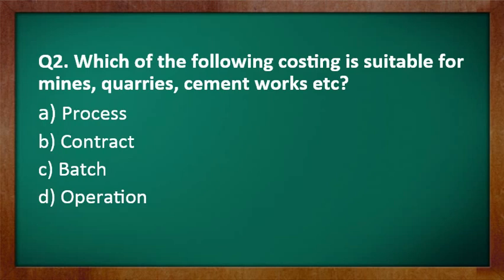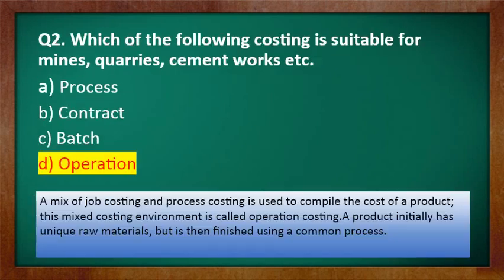All these options are costing methods basically. So you just have to think of the accurate meaning of each method so that you are able to choose the correct option among all these options. So yes, in this question the correct option is D, operation.